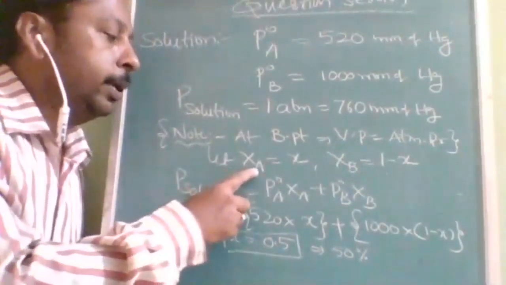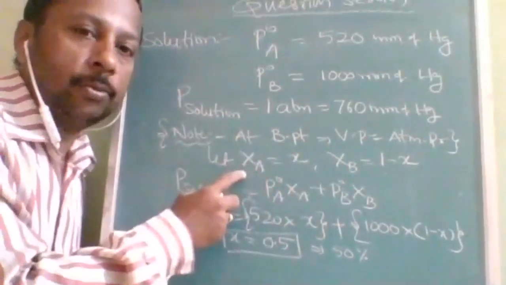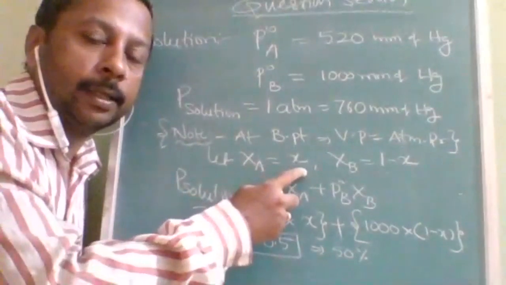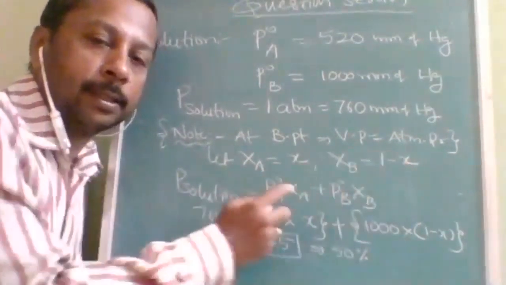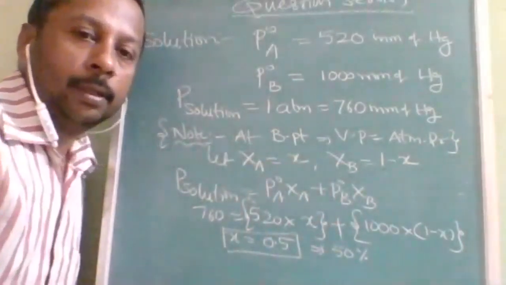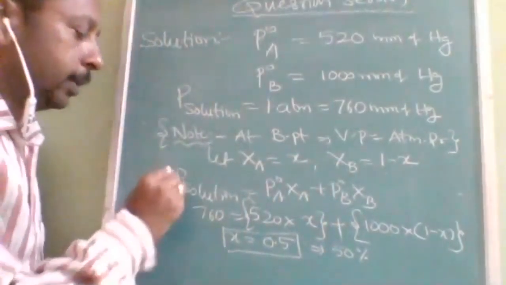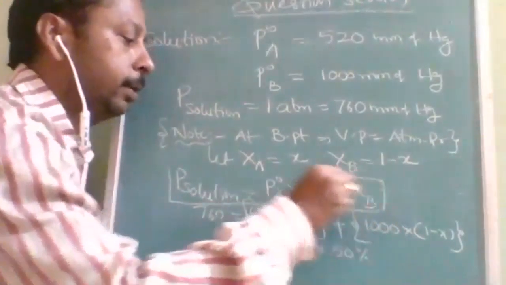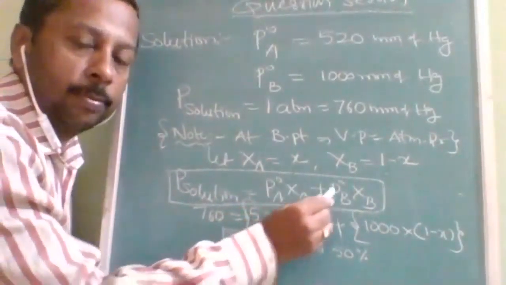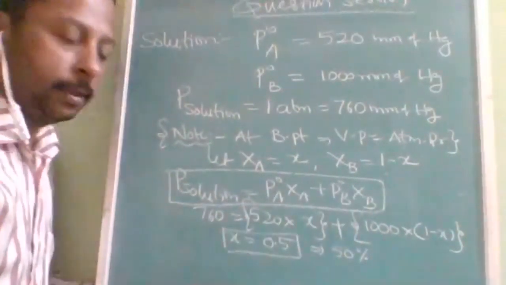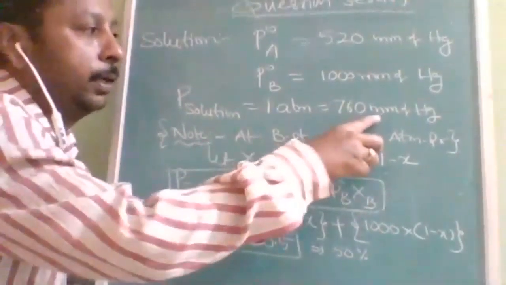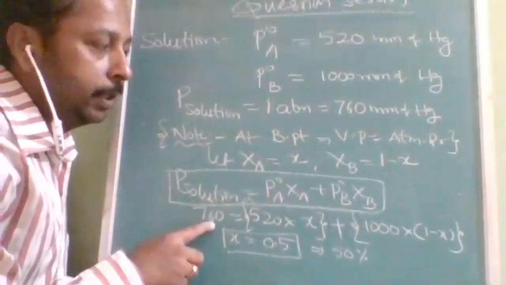Now, I am taking XA as X because I have to find out the mole percentage of A. So XA I am taking as X, then XB will be how much? 1 minus X, because the sum of mole fractions is always equal to 1. Now substituting in the given formula. What is the formula, Raoult's law? P solution is equal to P naught A into XA plus P naught B into XB. So P solution is equal to how much? 760. Why have I taken 760?